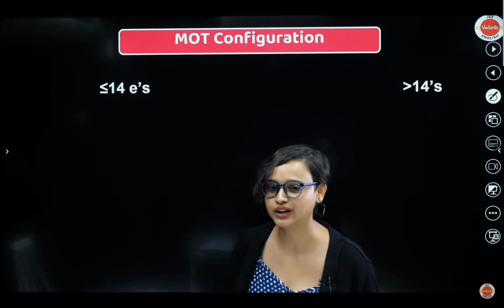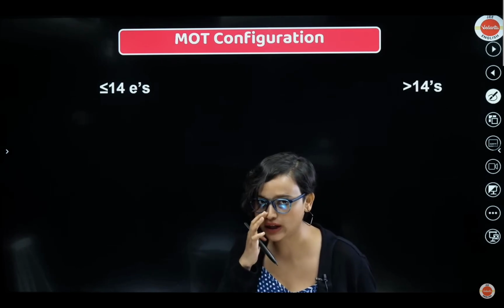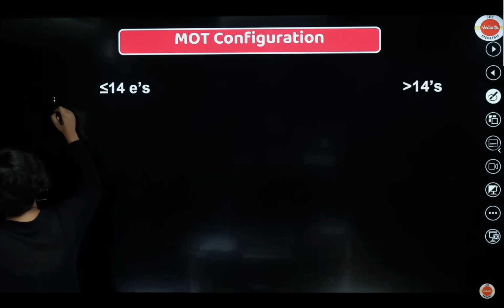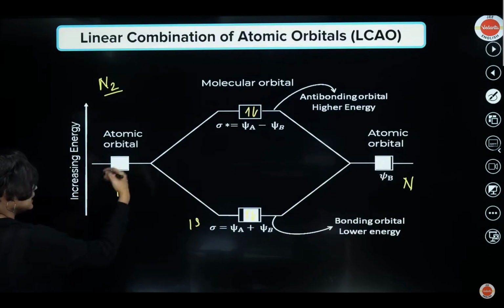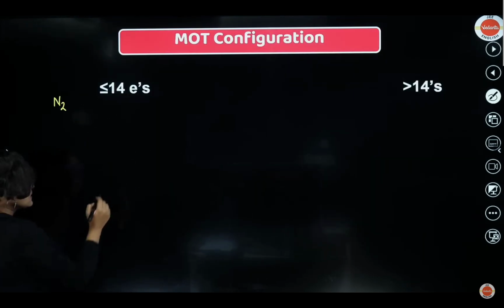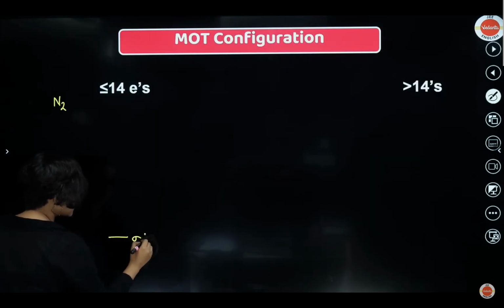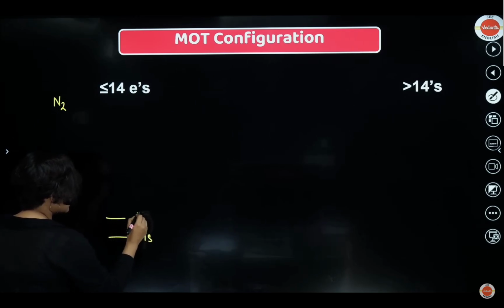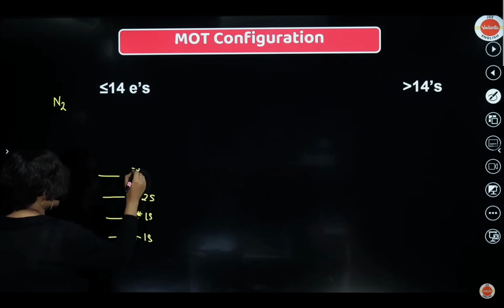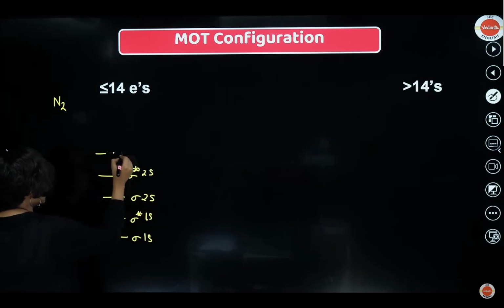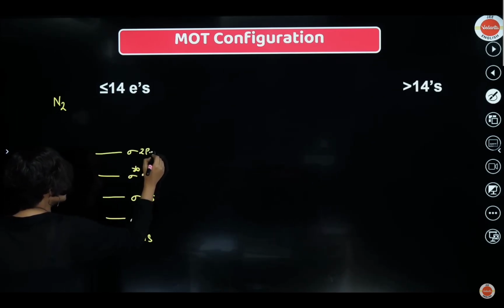Now let's draw it. If it is less than or equal to 14 electrons, let's take the example of nitrogen, N2. In your exam, you don't have to decorate it like this. You write sigma 1s, sigma star 1s, sigma 2s, sigma star 2s, and then sigma 2pz.